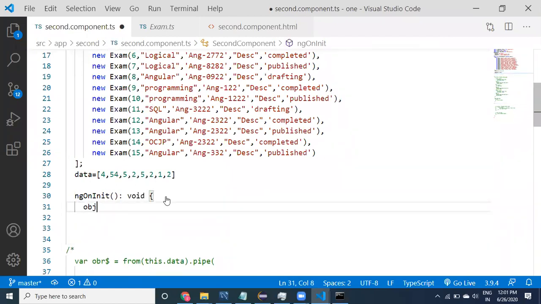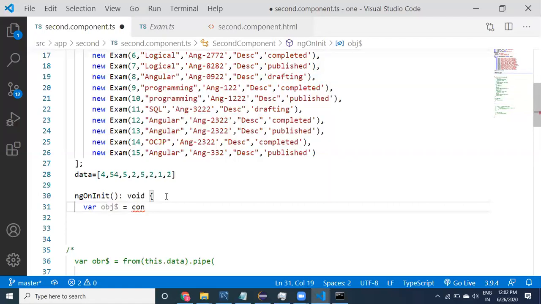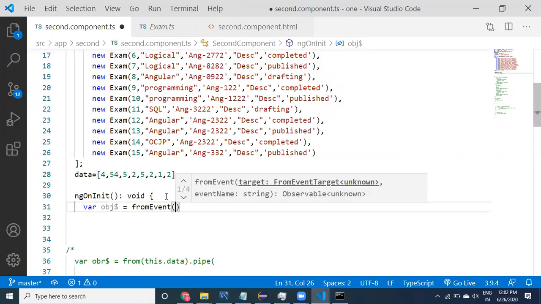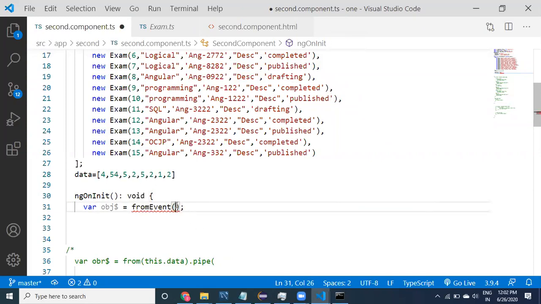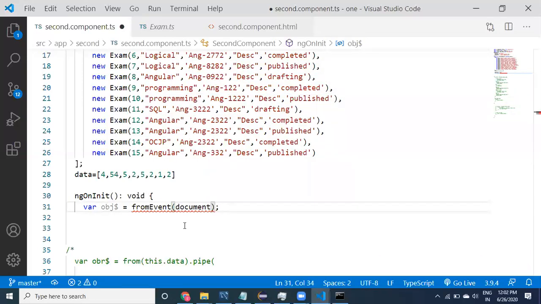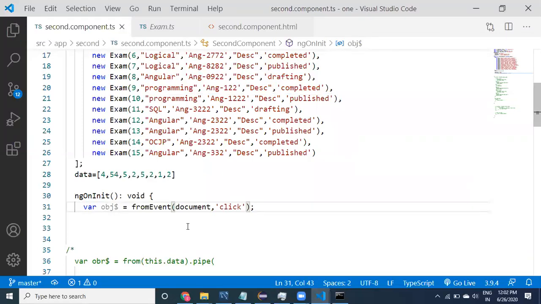Let us take the first observable, from fromEvent, provide document, and then click. Document means the current object, so wherever the user clicks on the document, click.